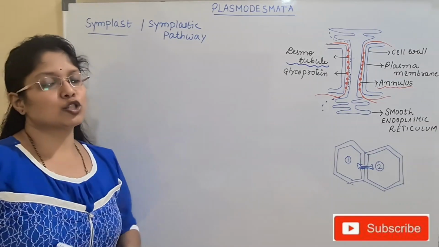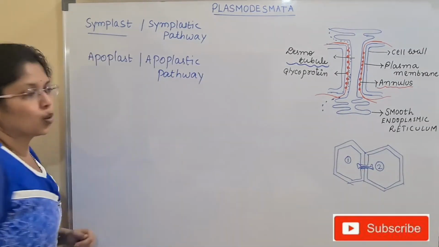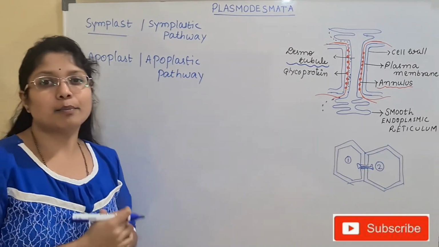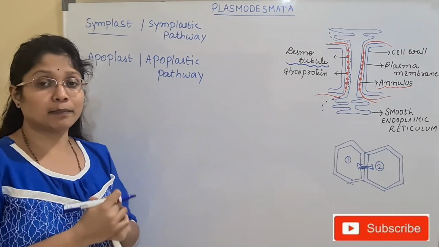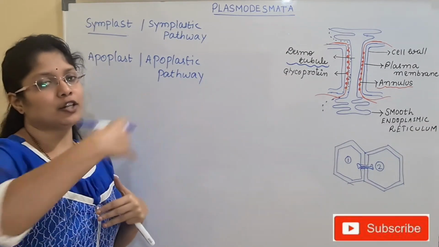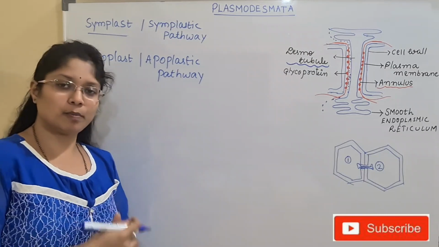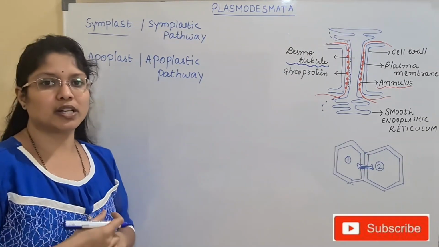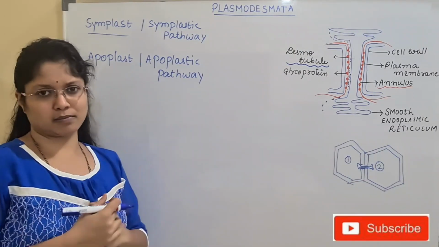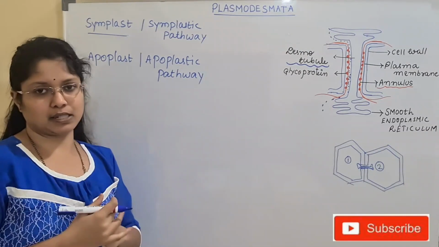We have another term which is known as the apoplastic pathway. What is the apoplastic pathway? The dead continuum is known as the apoplastic pathway, or the non-living materials which are present in a continuous manner. We call it the apoplast, or that particular pathway is known as the apoplastic pathway. Then how is this dead continuum maintained? Where is this dead region present?